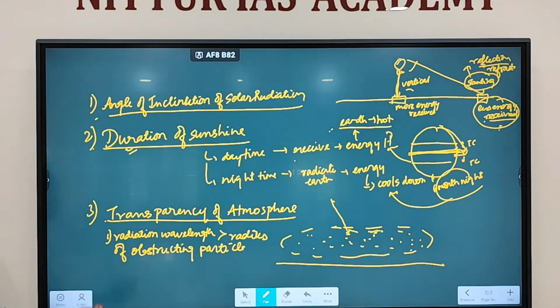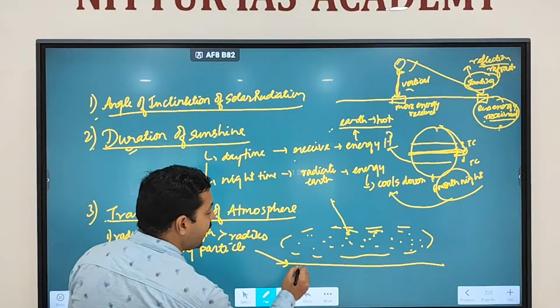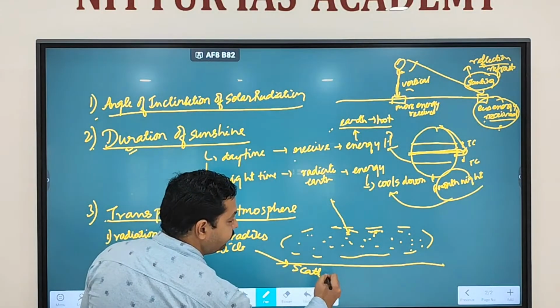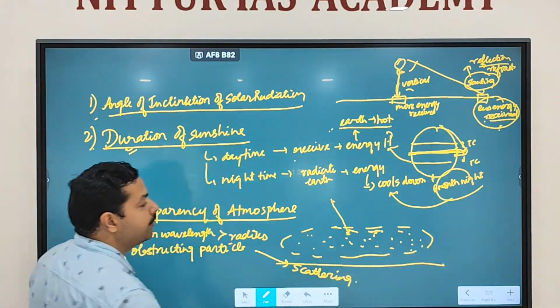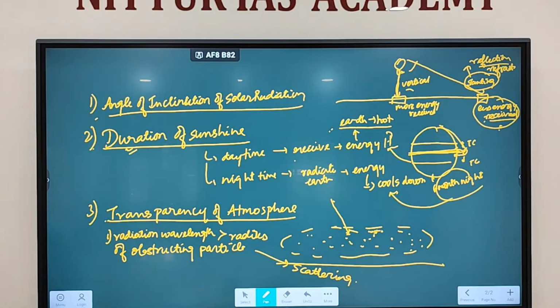So if the sun's radiation wavelength is greater than the radius of the obstructing particle, in that situation scattering will take place. Which phenomenon will take place? Scattering will take place. If the sun's radiation wavelength is greater than the radius of the obstructing particle, then scattering phenomena will take place.